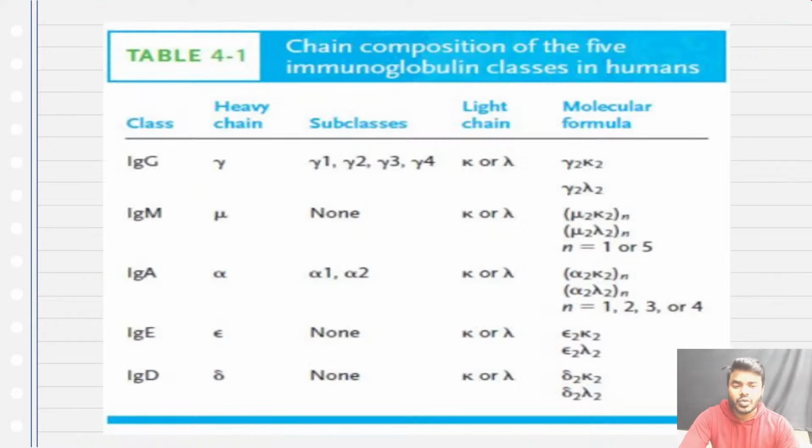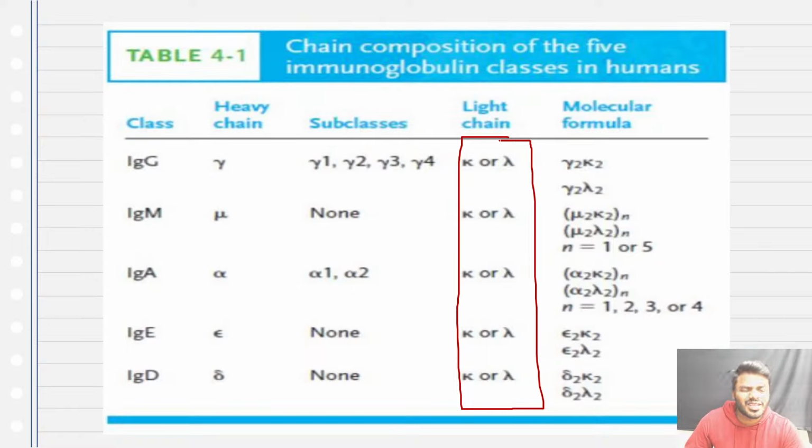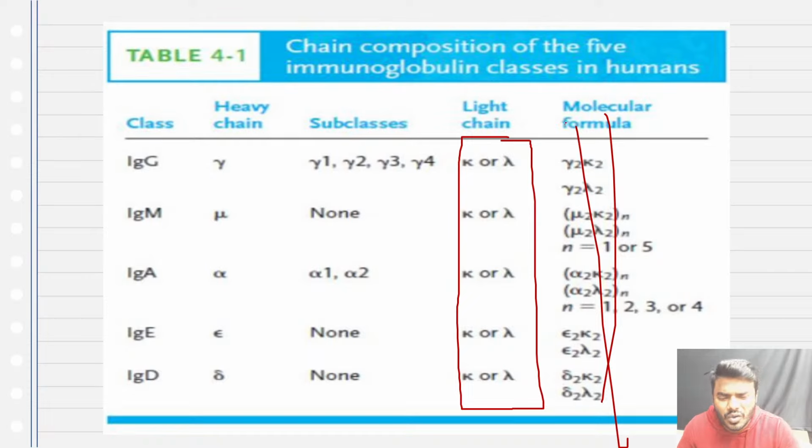Now, I have told you that there are 5 antibodies, and there is no doubt about it. Every antibody has the same kind of light chain, kappa or lambda. There is no difference at all. Then friends, it is very important. You have to remember compulsorily. You don't need to remember the molecular formula, don't worry at all.